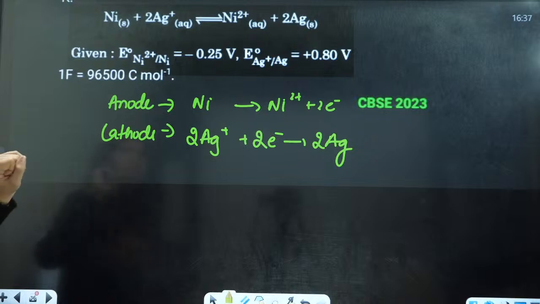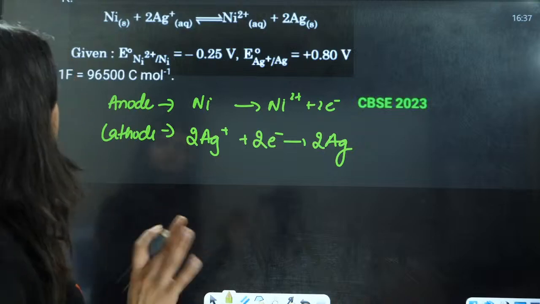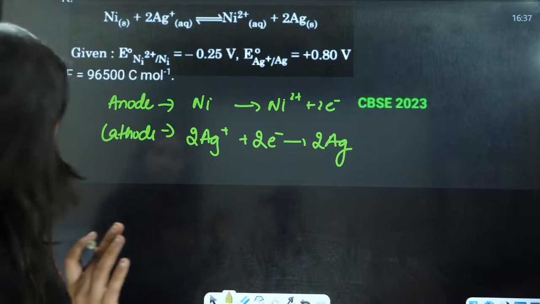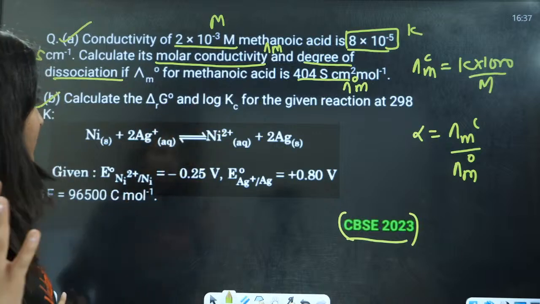Next thing here is, now apply the formula, that is the Nernst equation. What they have asked you is delta G naught and log Kc. They have not asked you for the Nernst equation.